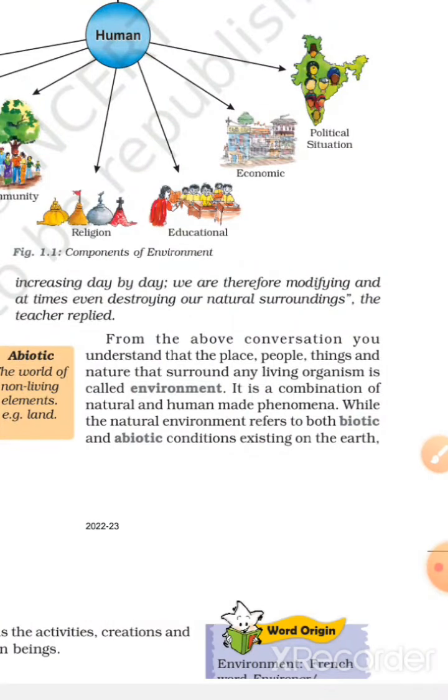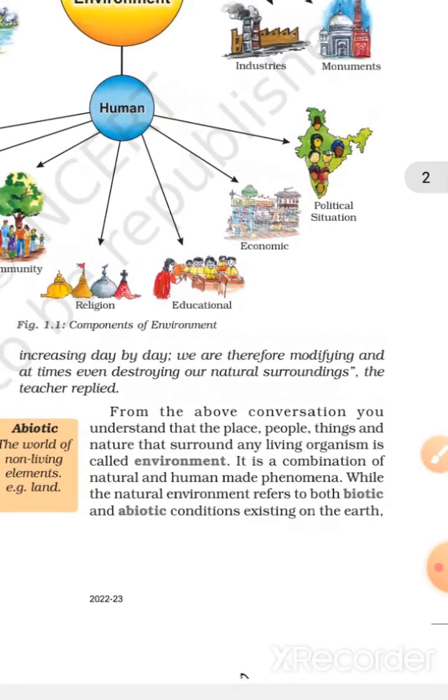The people, place, things and nature that surround any living organism are called environment. It is a combination of natural and human-made phenomena.